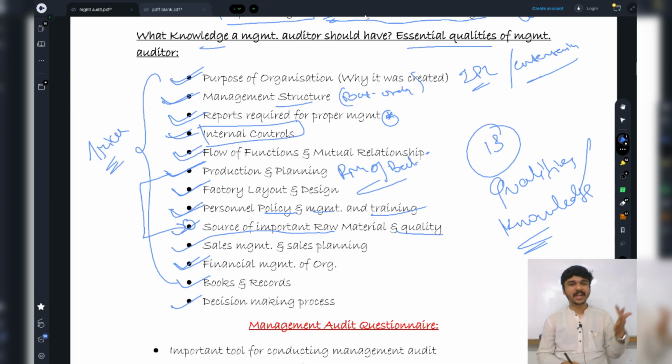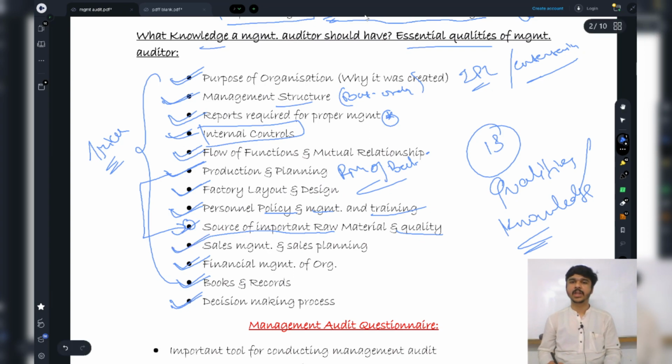So I'm going to check the financial management of the organization, or I would say I should have the knowledge of the financial management of the organization. Then I should have the knowledge of the books and records. I should have the knowledge of the decision making process, and I should have the knowledge of which one is left, this sales management and sales planning. So clear, guys, now you are not going to forget.